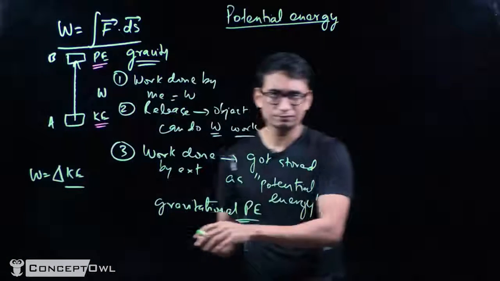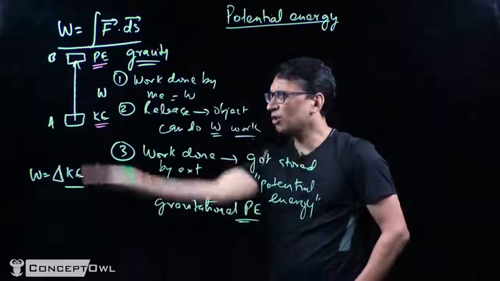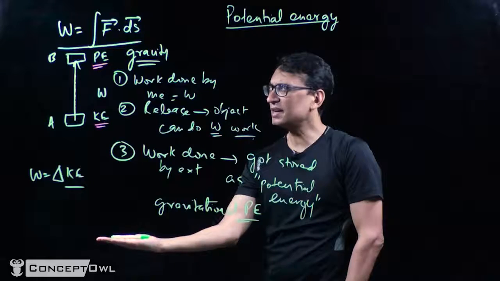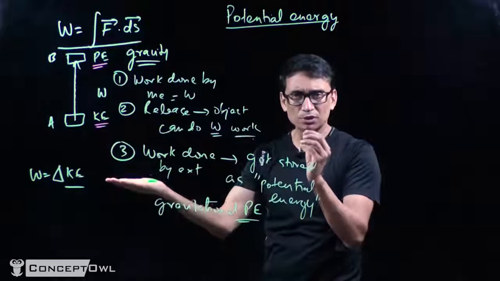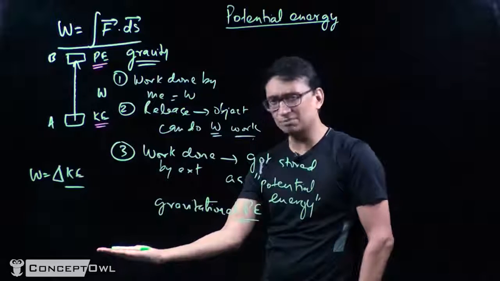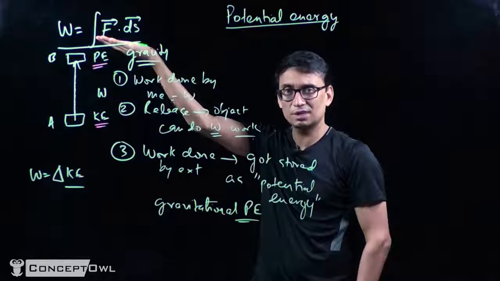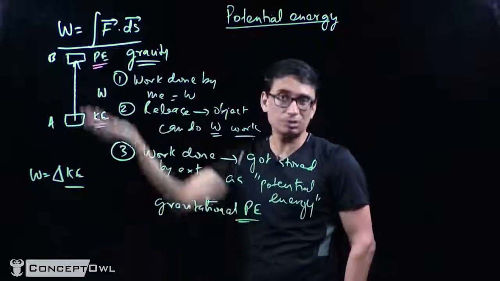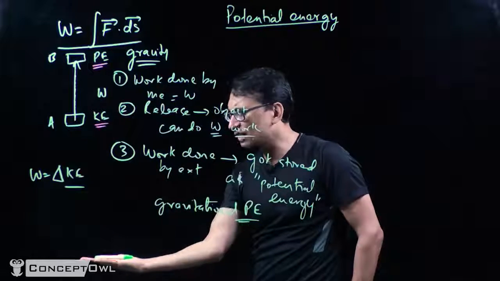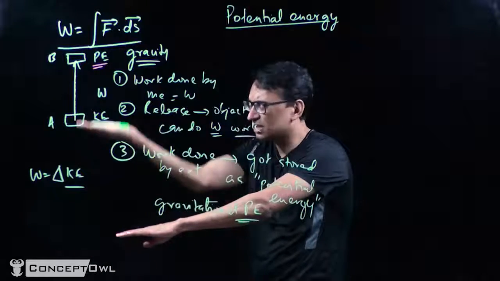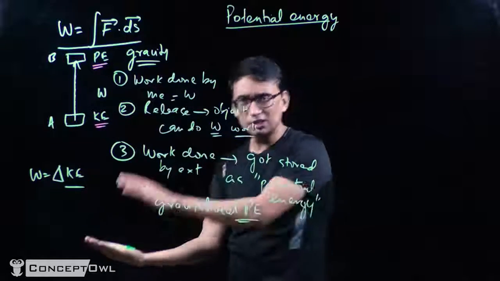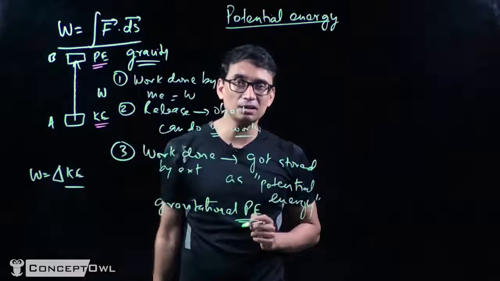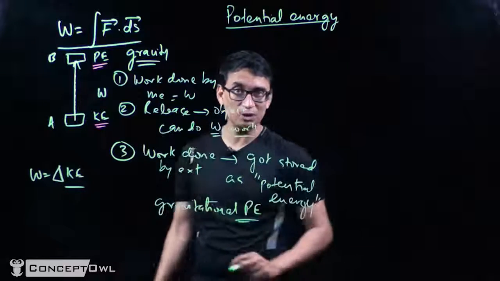Now I take this object from point A to point B. Look at this carefully. I start from point A, it's at rest, and I take it from here to here. So I start from rest and it goes to rest. What is the change in kinetic energy? Zero, because initial kinetic energy was the same as final kinetic energy. Or the object is moving slowly at the same speed and the speed doesn't change, in which case again the change in kinetic energy is zero. So here delta kinetic energy is zero, so the work done is also zero. This is the total work done.